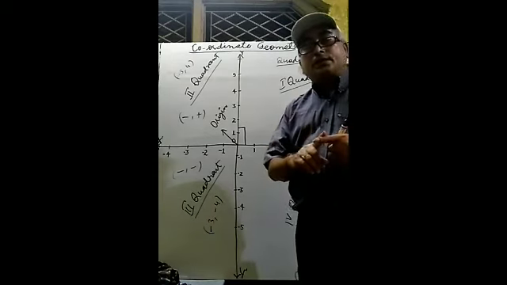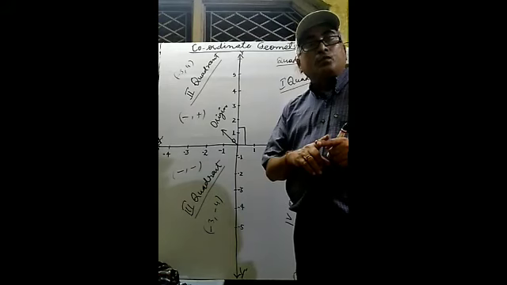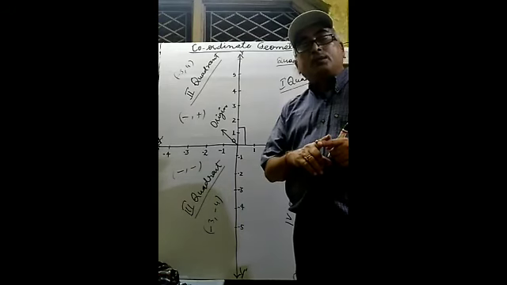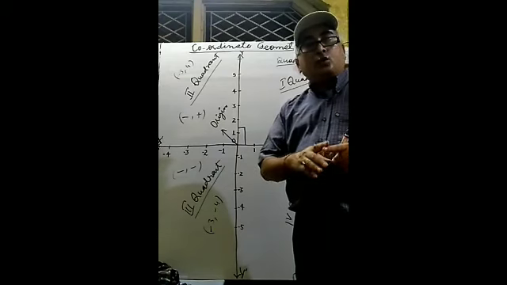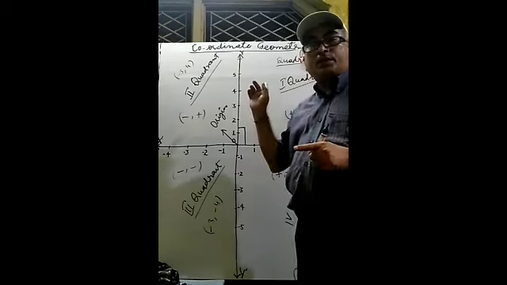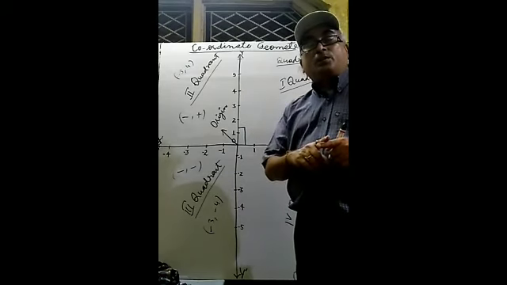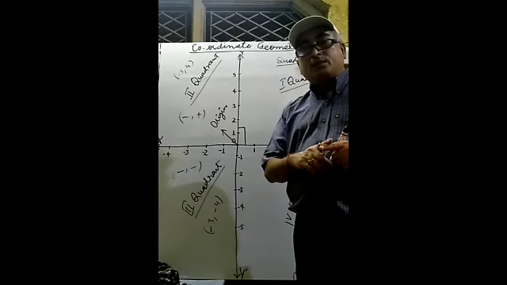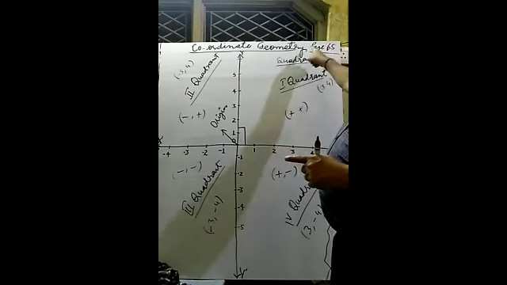So two things are there. Firstly, you will manage some graph sheets. No need to manage copies because you will tear and paste in your copy. So there is no need to purchase a separate copy for coordinate geometry. You will perform in the math first copy, which is meant for classwork and CRT. So you will perform this, and you will firstly note down the summary which is given on page number 65.